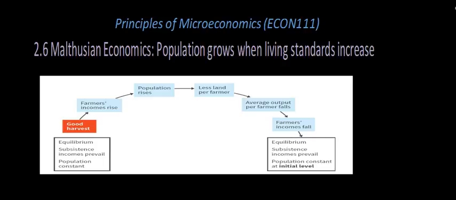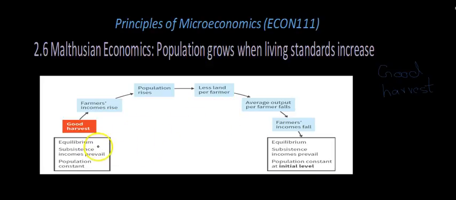Welcome back guys. In my last video I talked about how the living standards increase affects the population and the whole effect, but now I'm going to talk about a certain example, which is that there is a good harvest. A good harvest means that the harvest has actually been better than the last few years, and this as a result means that the food people are getting is going to be much more in this year than the last years. So it's an example of an increase in living standard.